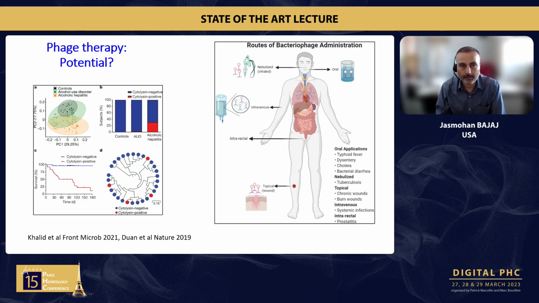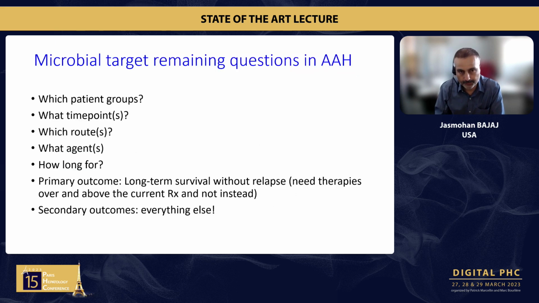What about phage therapy? In this nice study on the left-hand side, you can see the phage therapy gave a very precision-medicine-associated change for cytolysin-producing E. faecalis in animal models. So this needs to be done in humans. On the right-hand side, you can see a lot of routes of bacteriophage administration that could be promising. Currently, phage therapy has been only used for resistant infections because it is relatively strain-specific, but multiple cocktails could be used in the future for this.